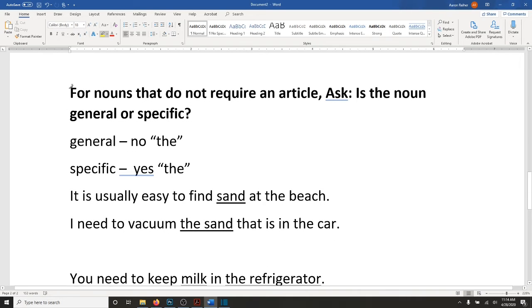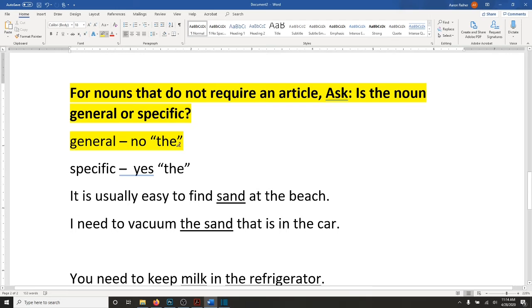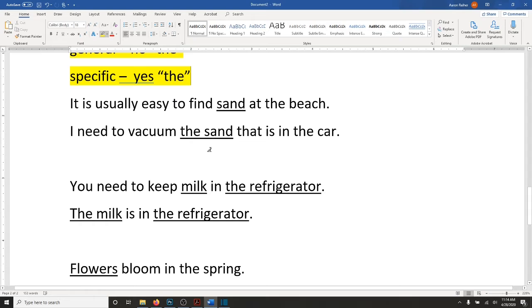So, for nouns that do not require an article, you can ask, is the noun general or specific? If the noun is general, then you will not use the. If the noun is specific, then you will use the. So, a couple examples for you. The first one is a general sentence, and the next one is a specific sentence.